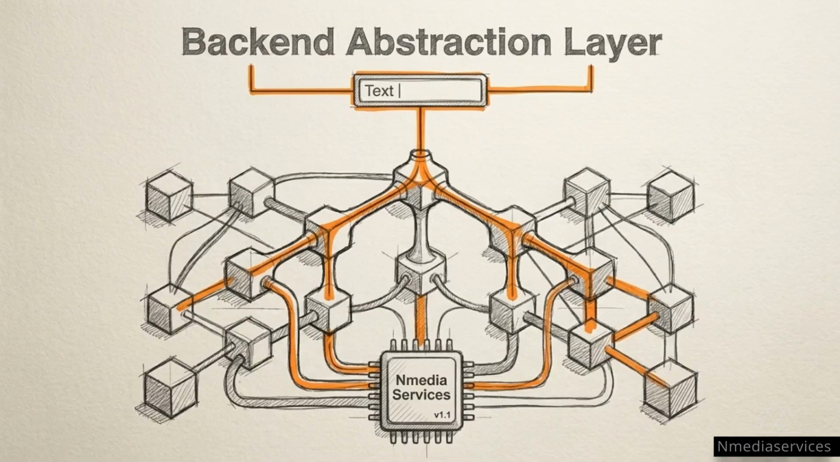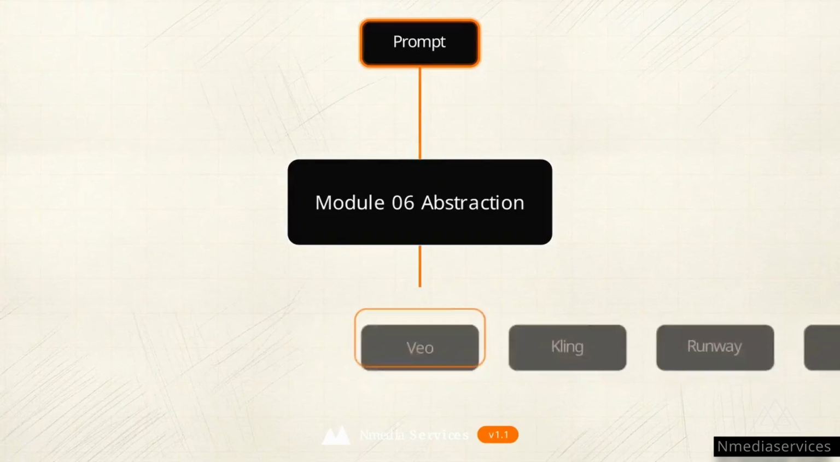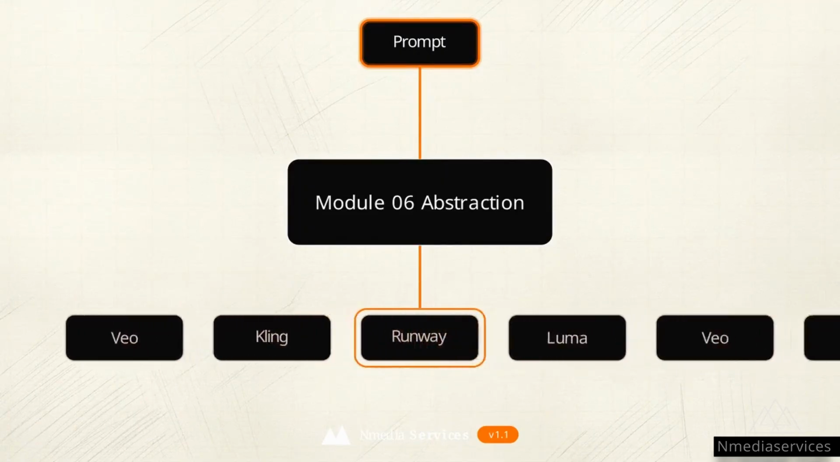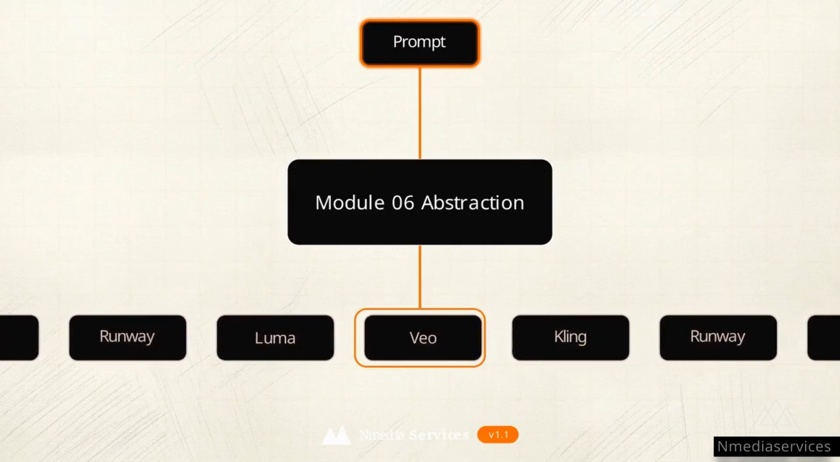NVIDIA Services built model-agnostic, the animation sandbox, to solve this volatility. This diagram maps a backend abstraction layer. It creates a structural buffer between the user and the external AI models. The prompt now exists completely independently of the final rendering tool.